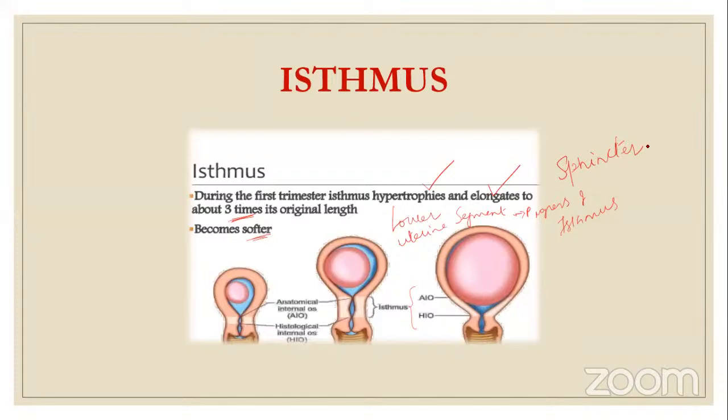So it acts as a sphincter, and during labor, if there is any anatomical or physiological change in the sphincter, the continuation of the pregnancy becomes difficult. So that is why the anatomical and physiological importance of the isthmus is very much during pregnancy.